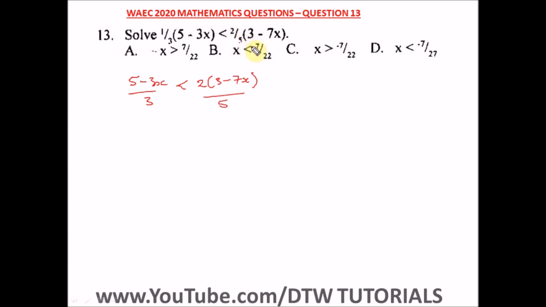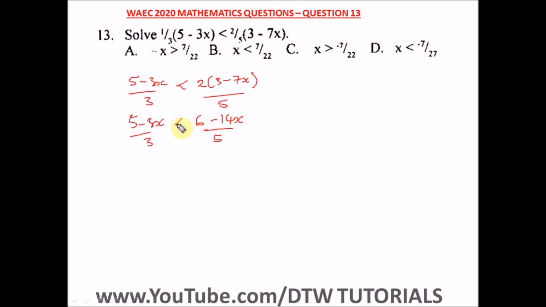Okay, this is 2 over 5, which is the same as this. All right, so let us simplify this. First of all, let's open up this bracket here. So we have 5 minus 3x over 3 less than, opening up the bracket, 2 times 3 is 6, and 2 times minus 7 will give us a minus 14x over 5.